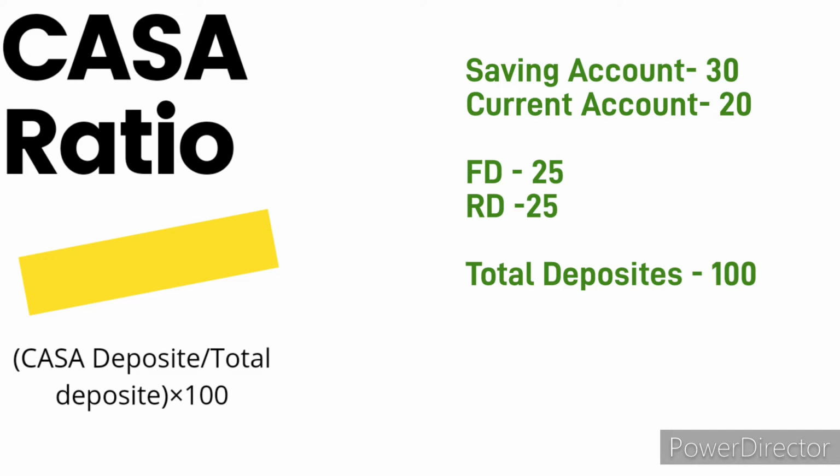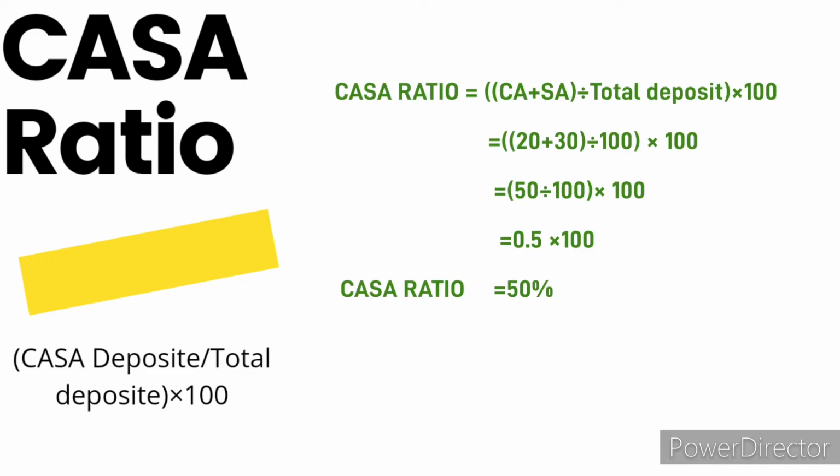Now if I have to calculate the CASA ratio of my bank, it's simple. I just need to add both current account and saving accounts, that is 30 plus 20, that comes to 50, divided by the total number of deposits, that is 100, that comes to 50%. That means 50% of my total deposits are in current accounts and saving accounts.